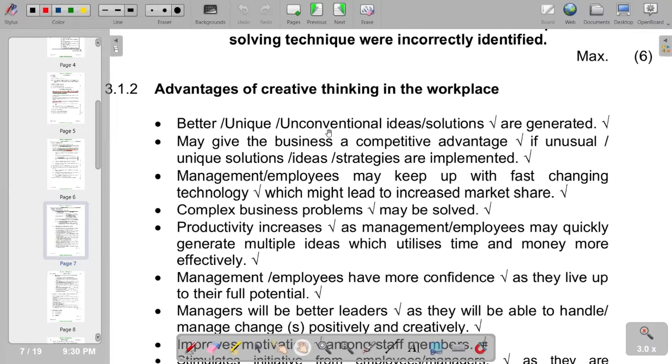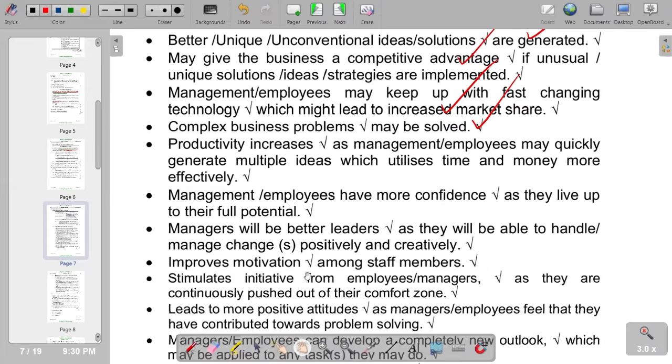Better or unique or unconventional ideas or solutions are generated as the first advantage, and also may give the business a competitive advantage. Management or employees may keep up with the fast changing technology, which might lead to increased market share. Complex business problems may be solved. So these are the advantages that we have. Of course, we've got further advantages that we also have to take into account.